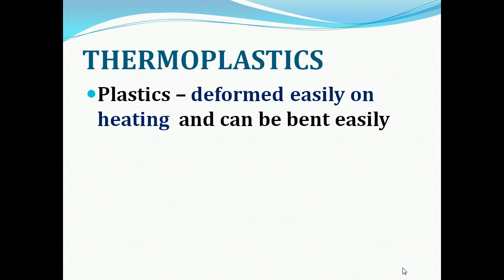When we add hot water to a plastic bottle, it gets deformed and can be bent easily. Such plastic, which gets deformed easily on heating, is called thermoplastic.